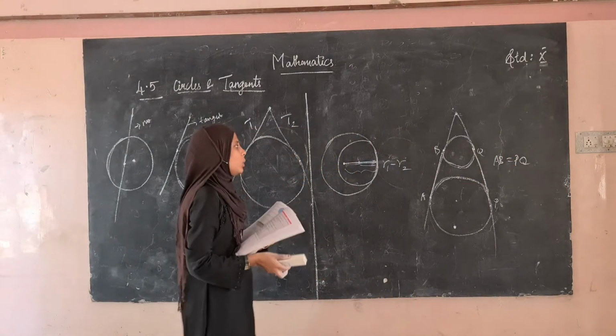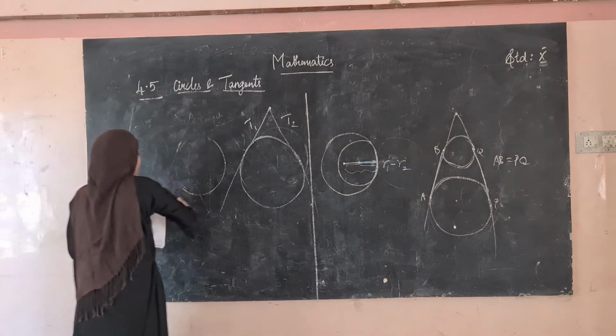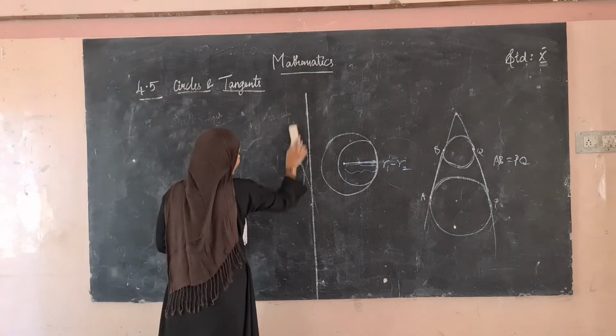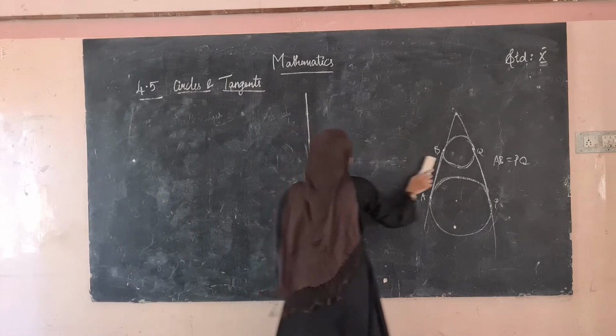Now we are going to see another important named theorem, the alternate segment theorem. For that we have to know what an alternate angle is.